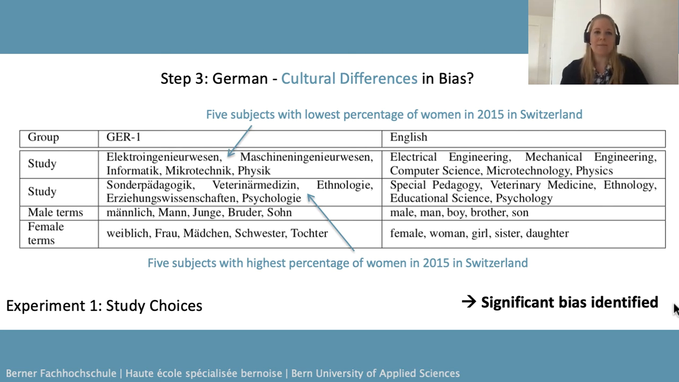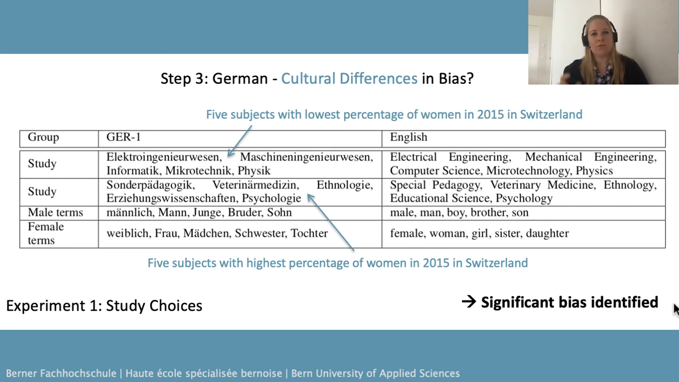And on the other side, we selected the 5 subjects with the highest percentage of women. Among such with the lowest percentage, we find electrical engineering and computer science, whereas among the highest percentage of women we have educational science or veterinary medicine.